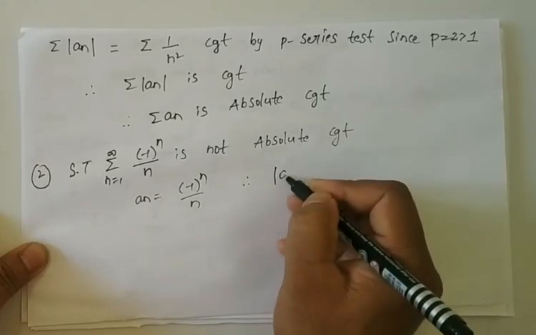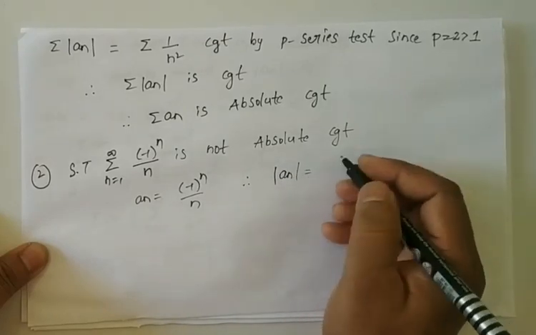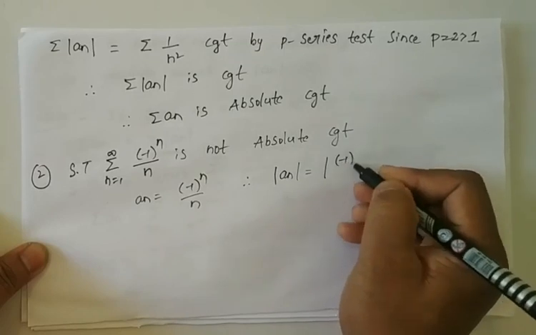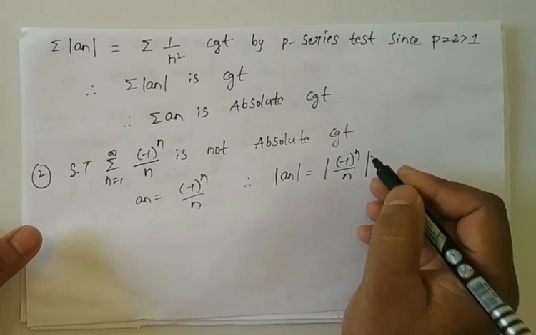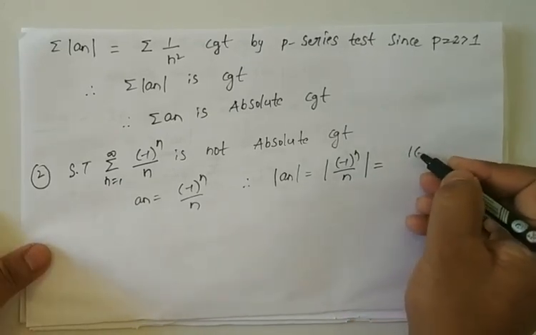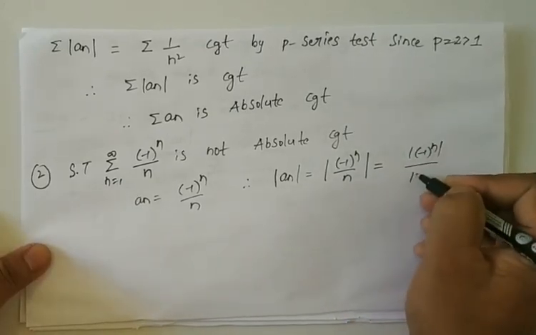Tell me modulus of an. Modulus of an is nothing but modulus of minus 1 whole power n by n. Now modulus of minus 1 whole power n by n can be written as modulus of minus 1 whole power n by modulus of n.